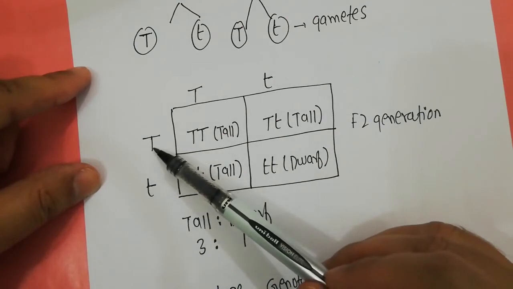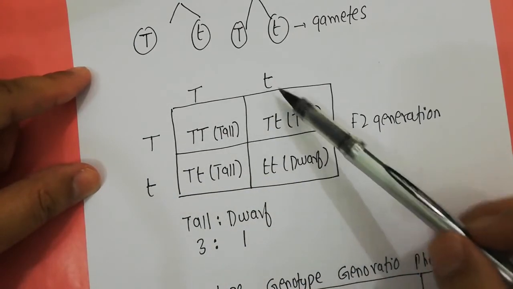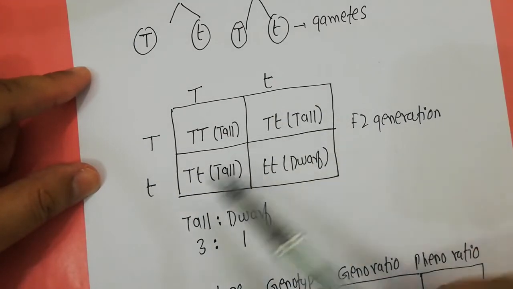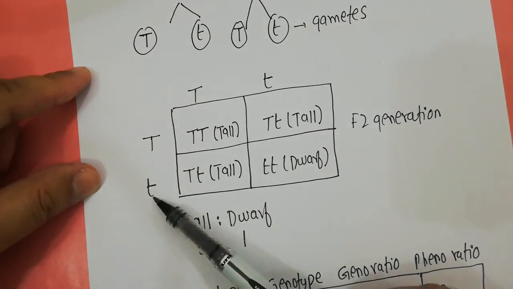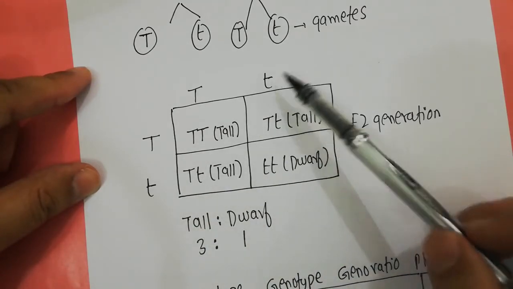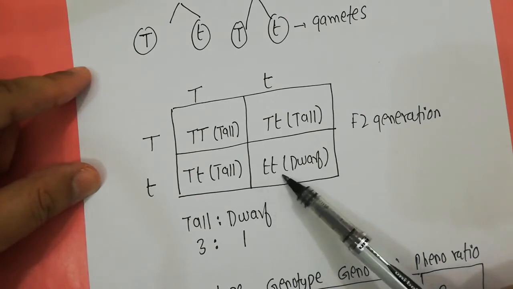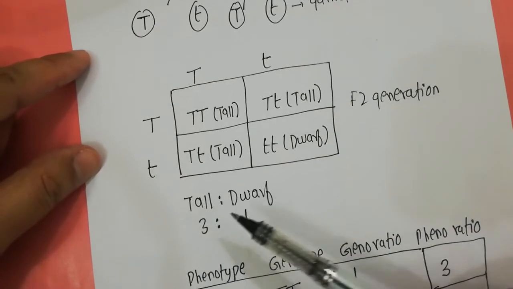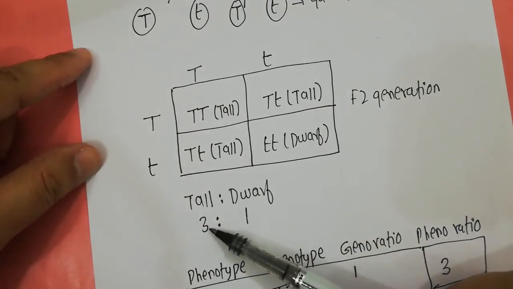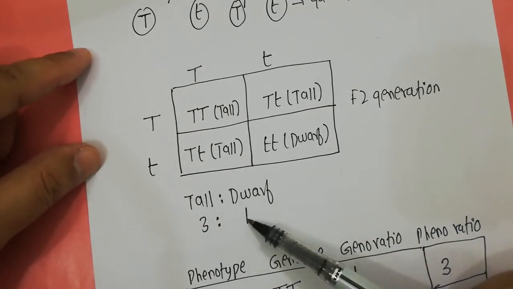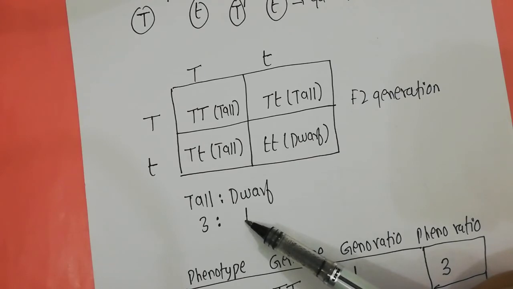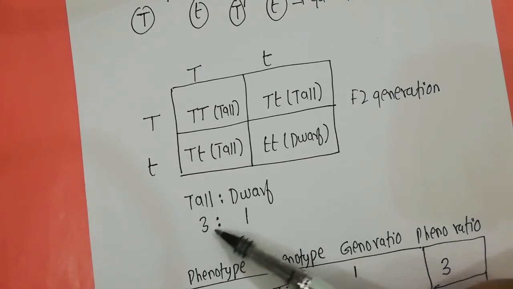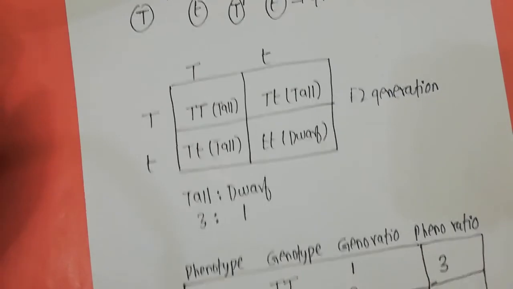If you cross this capital T with this small t, you get capital T and small t, and if you combine this gamete with this gamete, you have small t and small t. So in the F2 generation, 3 of them were tall and 1 was dwarf. For every 4 plants, there was a ratio of 3:1.